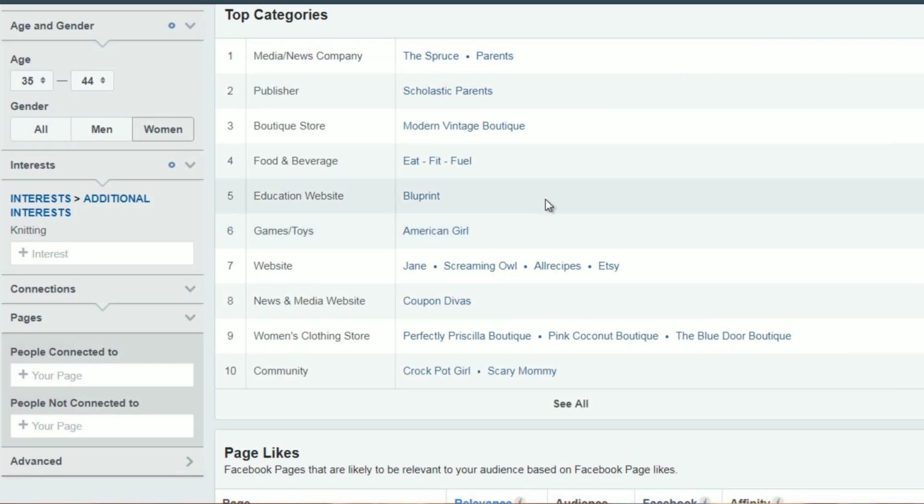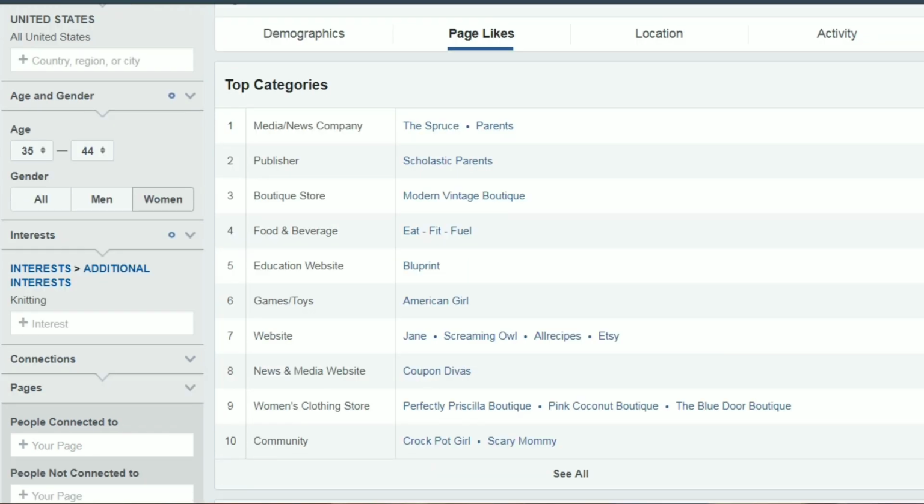Okay, so we're back to the Facebook Audience Insights, and what you want to do is simply go back to the Page Likes page. And what we want to do is look at the top categories. Facebook gives you an idea of all the things that the audience is interested in.